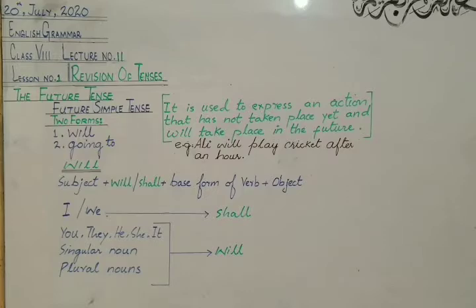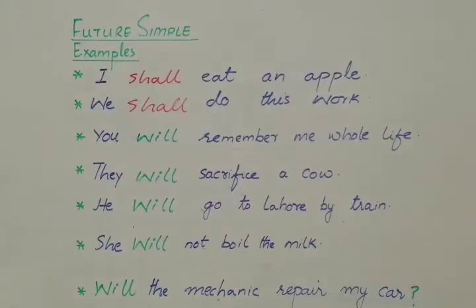Now let's see some examples. The examples of future simple are: I shall eat an apple, we shall do this work, you will remember me whole life.